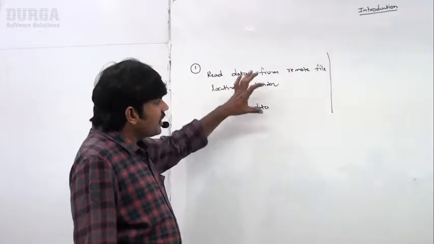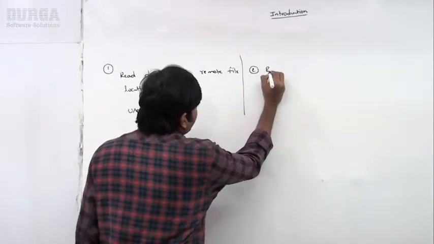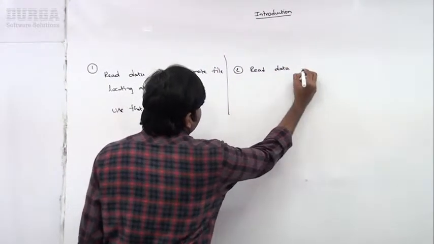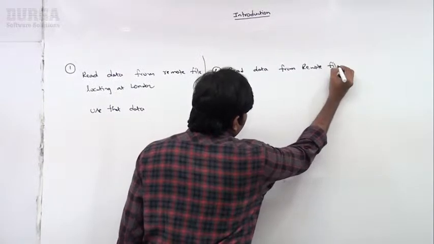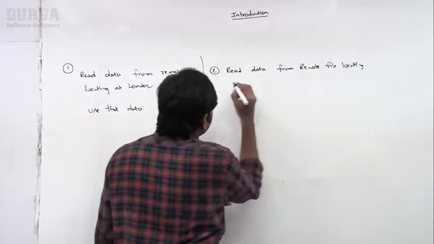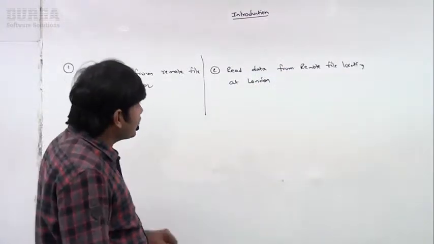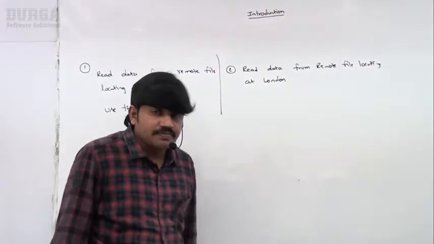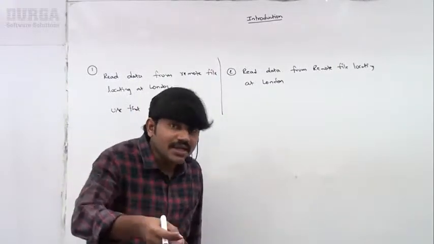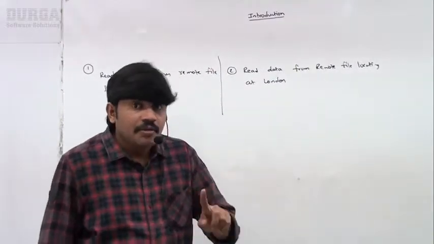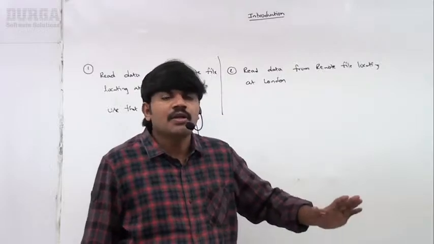Correct, right? But the same program I want to write in a different style. Observe that. Read the data from a remote file located at London. At runtime, if the London file is not available and a file not found exception comes, no problem at all. Happily, you can read the data from a local file. For backup purposes, I arrange a local file, read the data from the local file and continue the program.